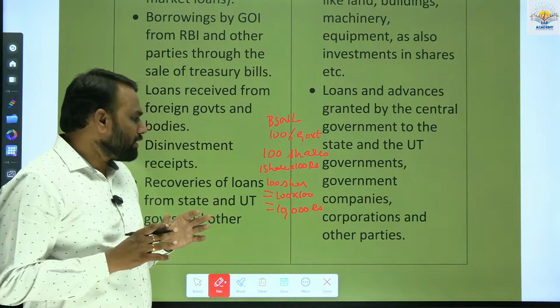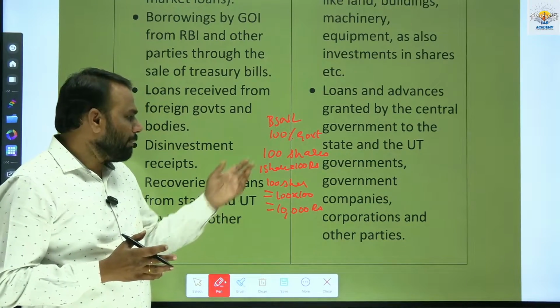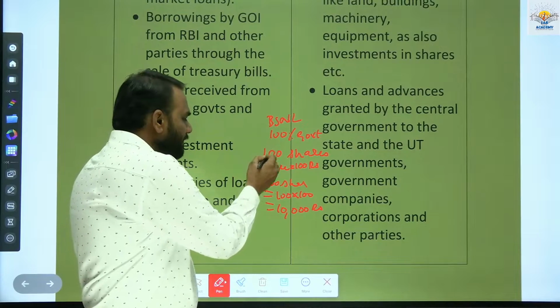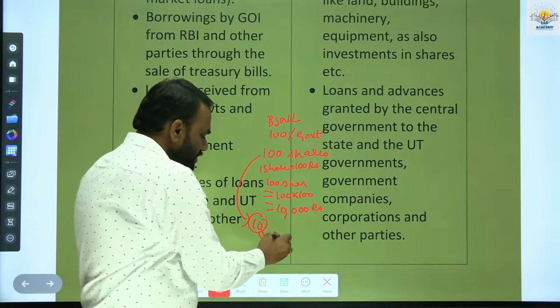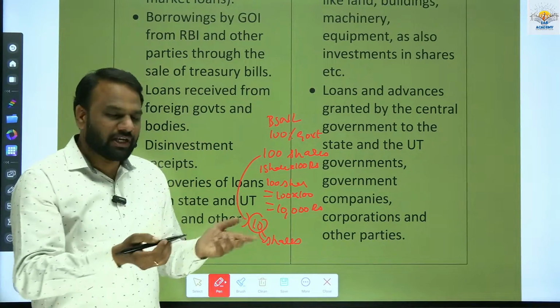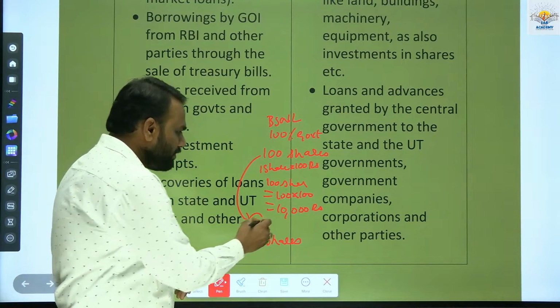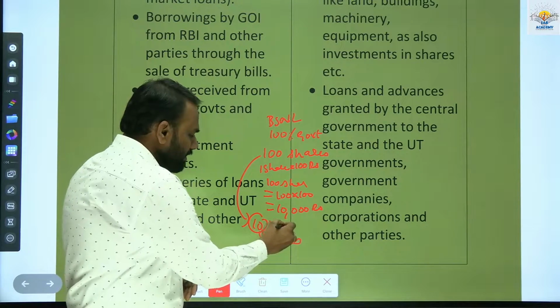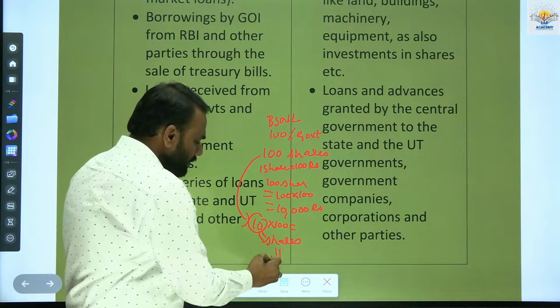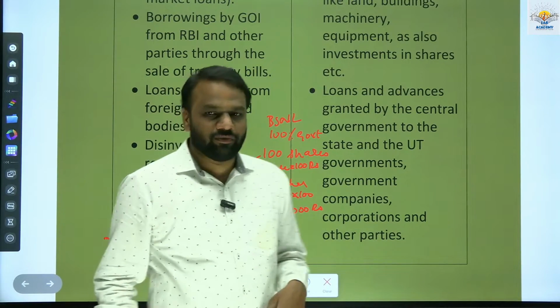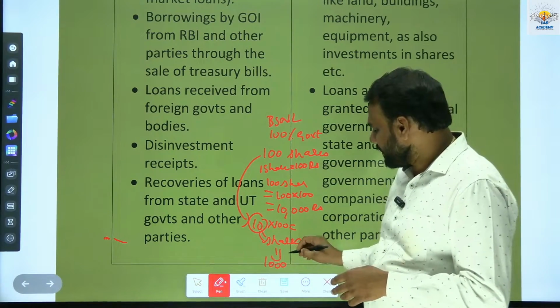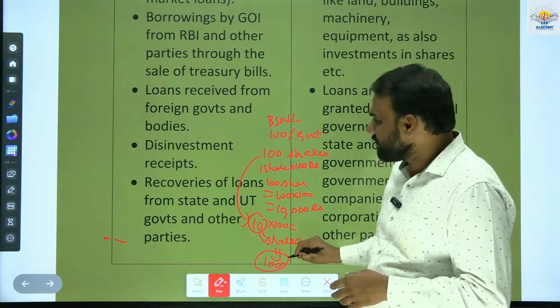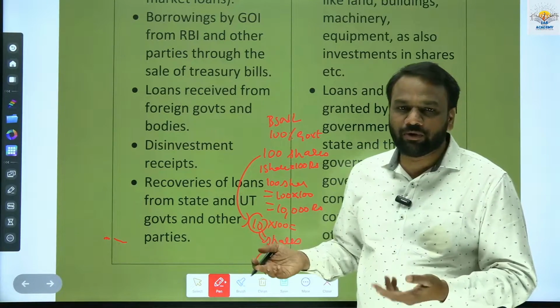Now sometimes the government wants money. So among the 100 shares which it has, let us assume it will sell 10 shares. When it sells 10 shares, how much money will it receive? 10 into 100 is equal to 1,000 rupees. Whoever has purchased the 10 shares will be giving 1,000 rupees. Where will this 1,000 rupees go? Will it be part of revenue receipt or capital receipt?